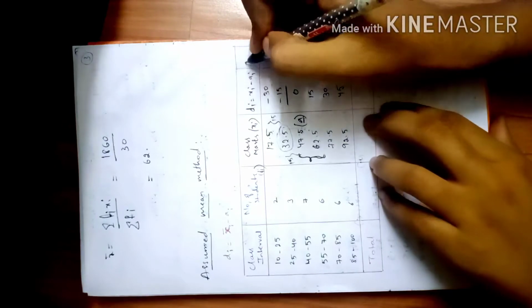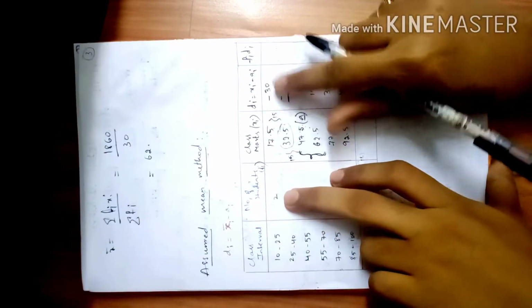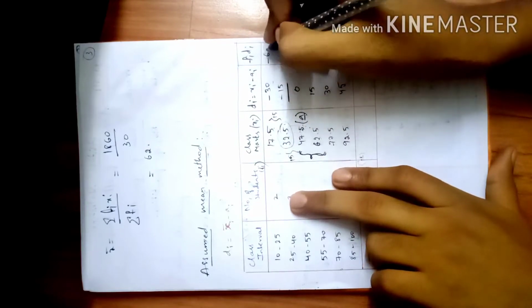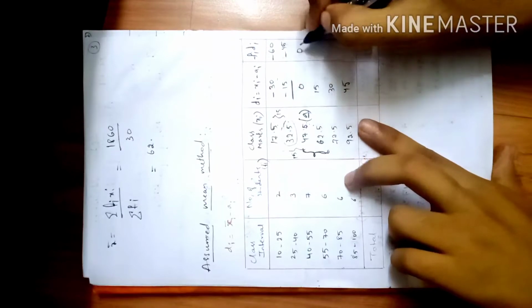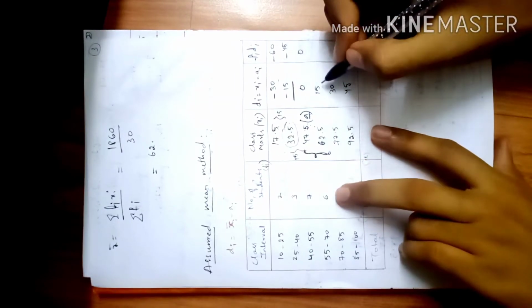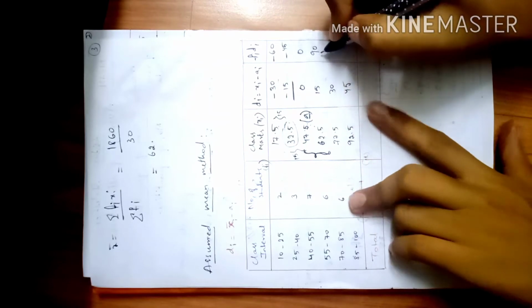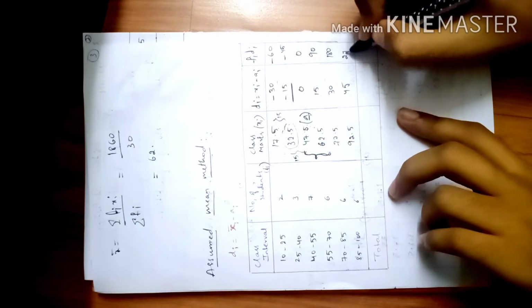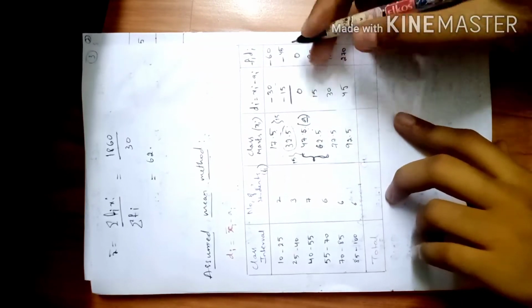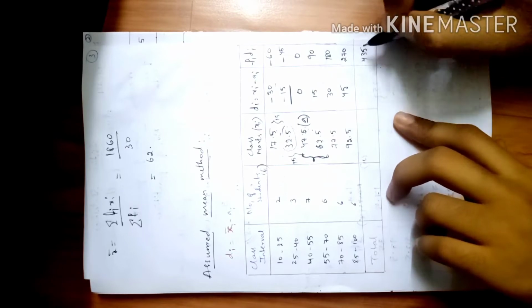Now what do I do? I do fi into di, not fi into xi, and multiply this with this. So I will be getting 2 into minus 30 is minus 60, this is minus 45, 0 into anything is 0, and 15 into 6 is 90, 30 into 6 is 180, and 45 into 6 is 270. So these are the values. Whenever I add all of them, I will land up at 435.